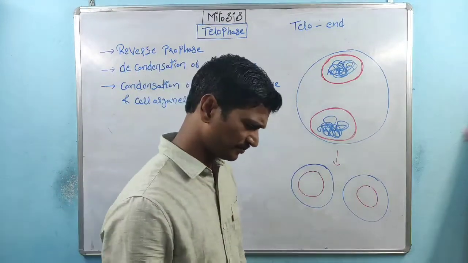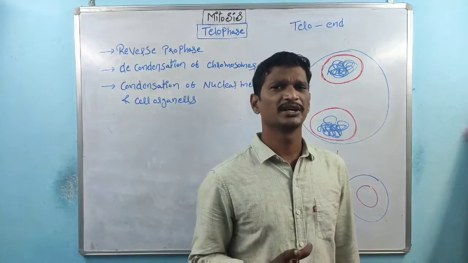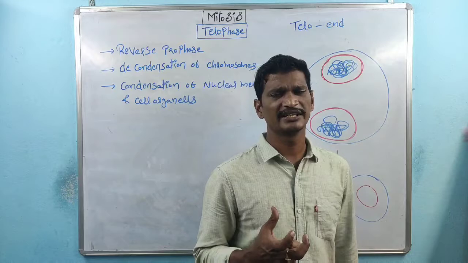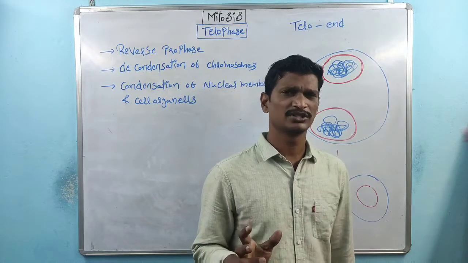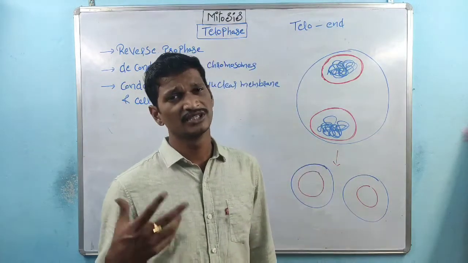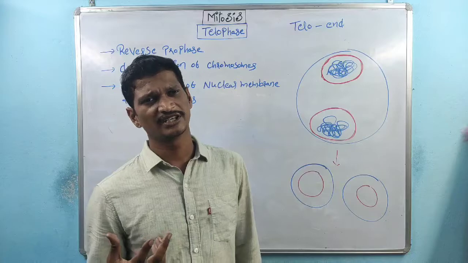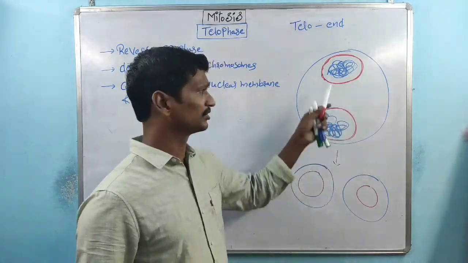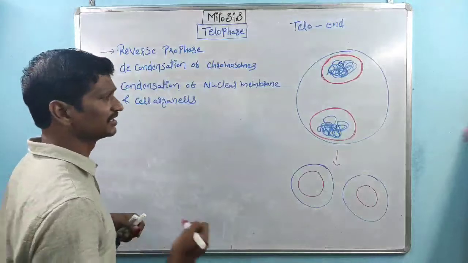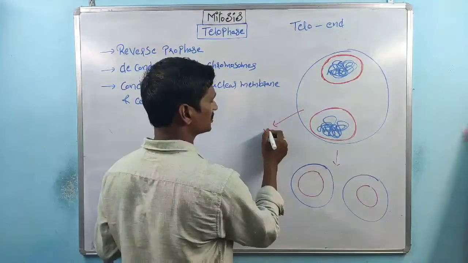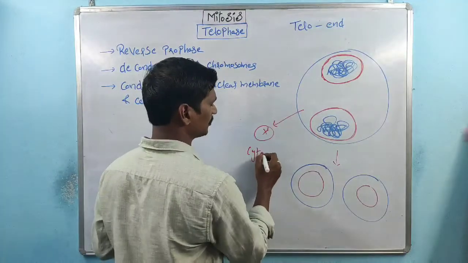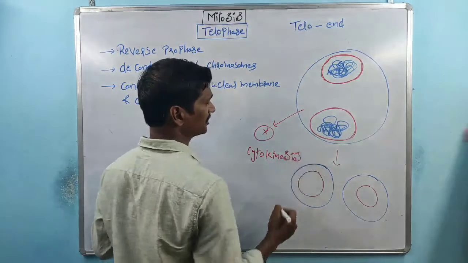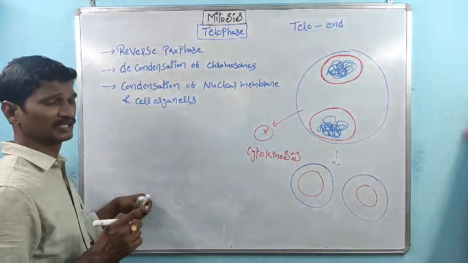See, in the nucleus topic, I discussed the multi-nucleated condition. One cell contains many nuclei. Sir, how is the multi-nucleated condition possible? Very simple. Once karyokinesis is completed, the cell does not follow cytokinesis. Then one cell has two nuclei.